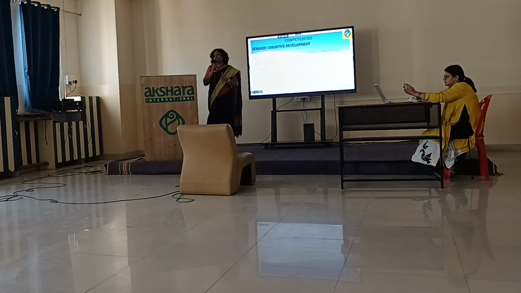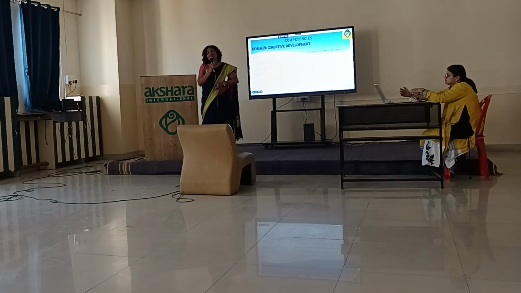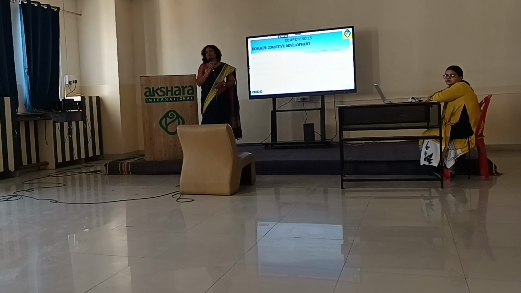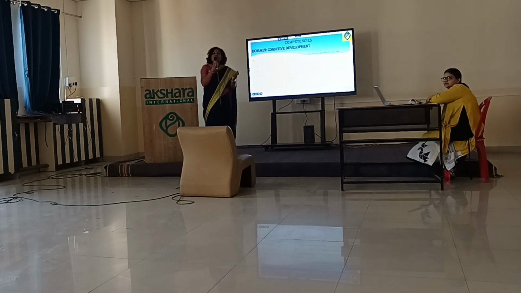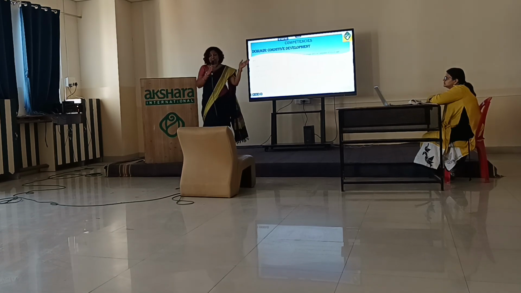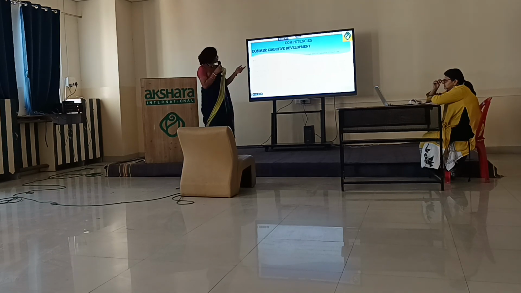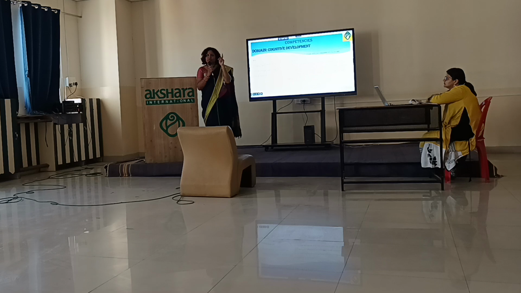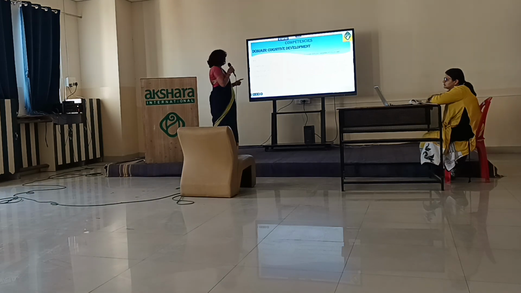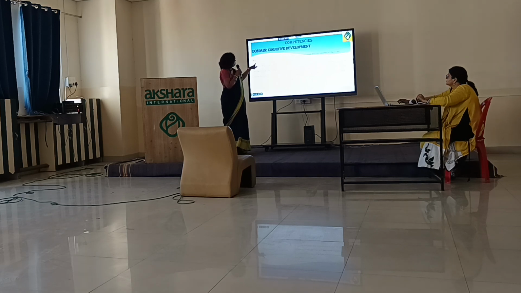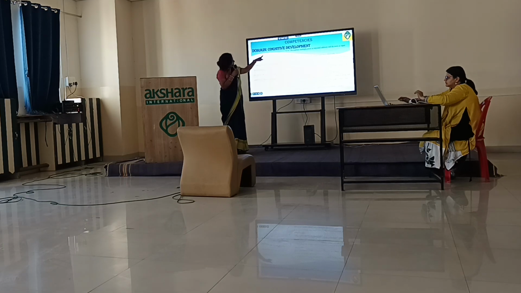Cognitive, ma'am has explained CAP for you all. What is the full form? Very good, Kanchan ma'am. Cognitive, affective, psychomotor, 3 domains. Again, these domains and these domains are different. Cognitive is related to intelligence, brain. So under that, how many CGs are we going to have? CG7, CG8, cognitive development.